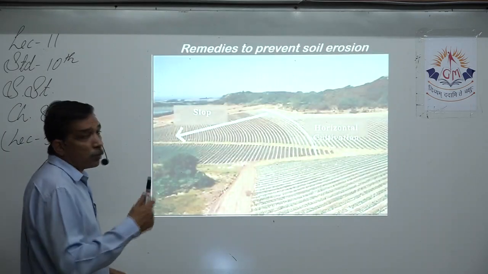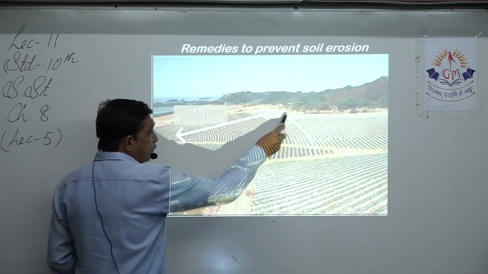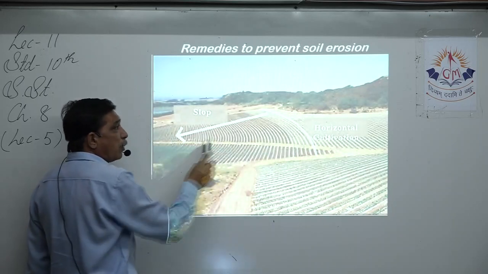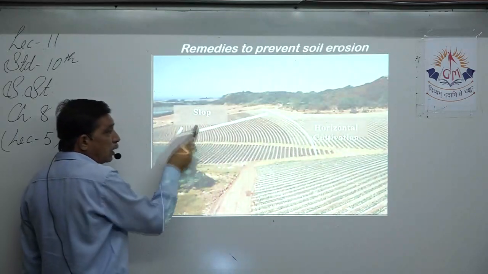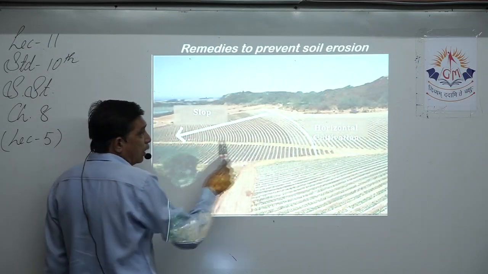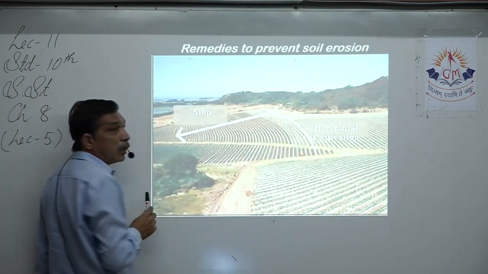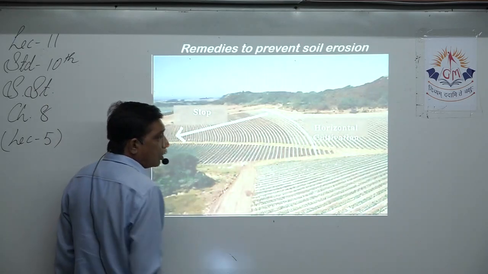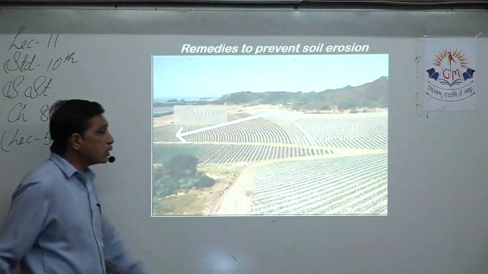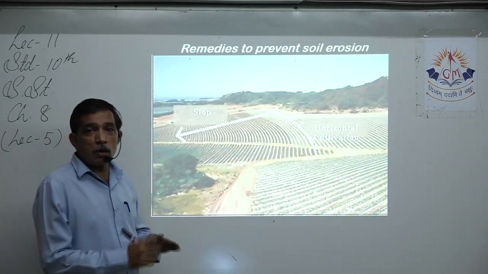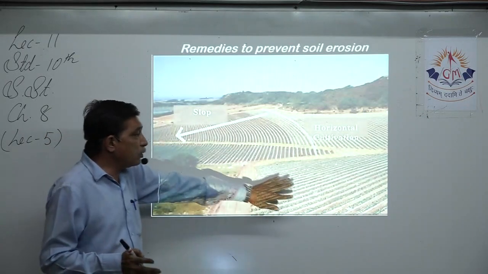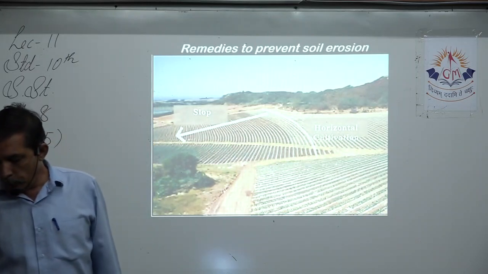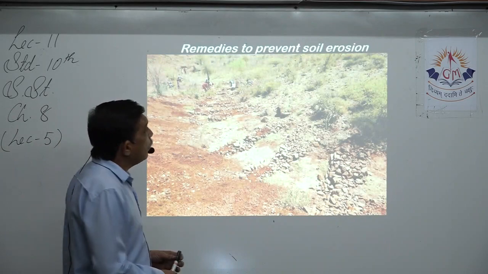Next, you can see this is contour plantation. If the slope is this way and you plant vertically, then the water will easily flow away. But if you make a horizontal plantation over here, the water has to stop at every point, and that controls the speed. Now here, if you see, this type of cropping, horizontal is not done, vertical is done, because this is flat land and the water does not have any slope to go away, so it will remain in the field. But here it is not possible. So in this way we can prevent soil erosion.